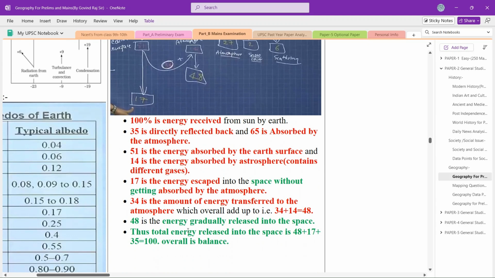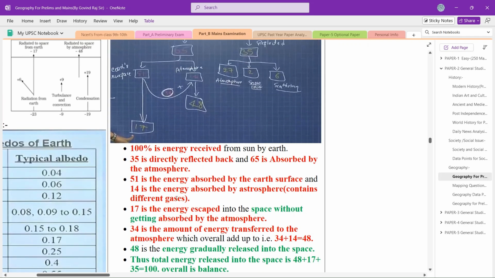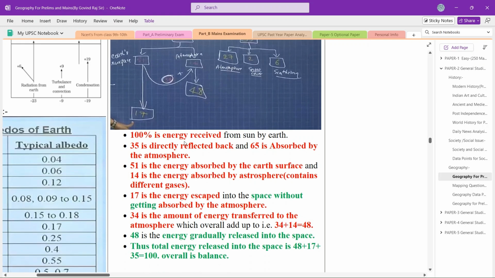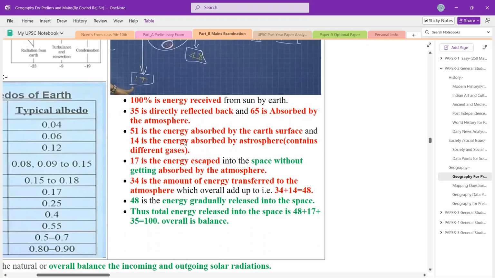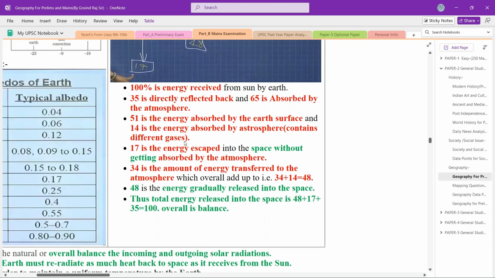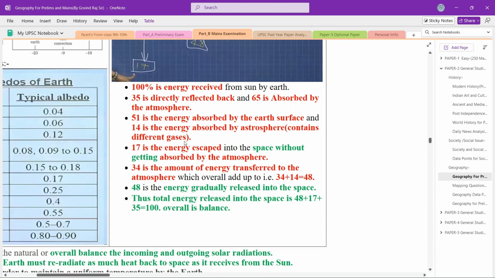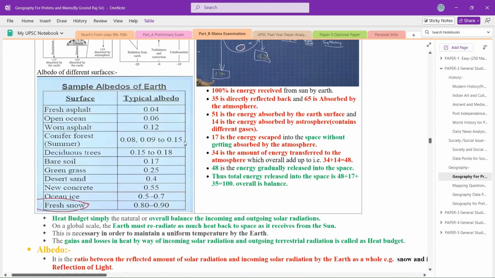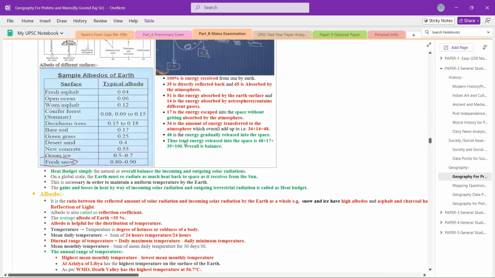The total energy released into the space is 48. Sorry, I could not recall. I am conceptually wrong. Please correct me if you have a better concept.